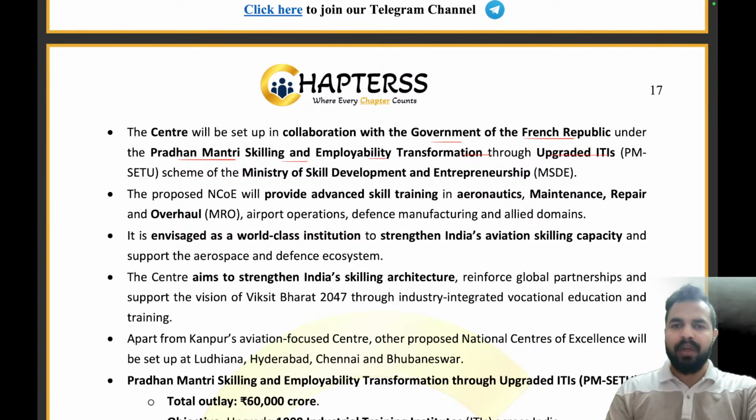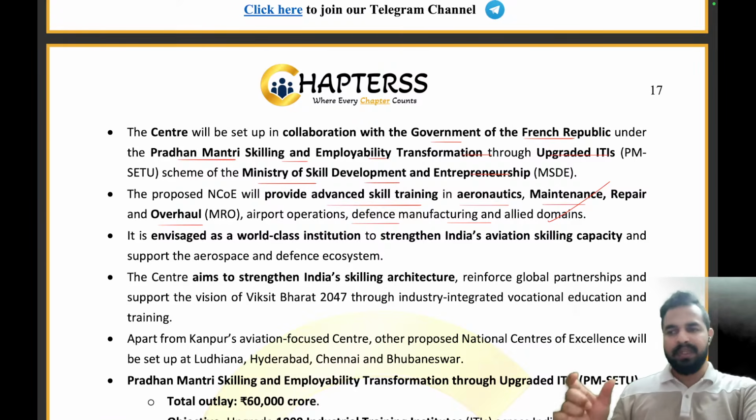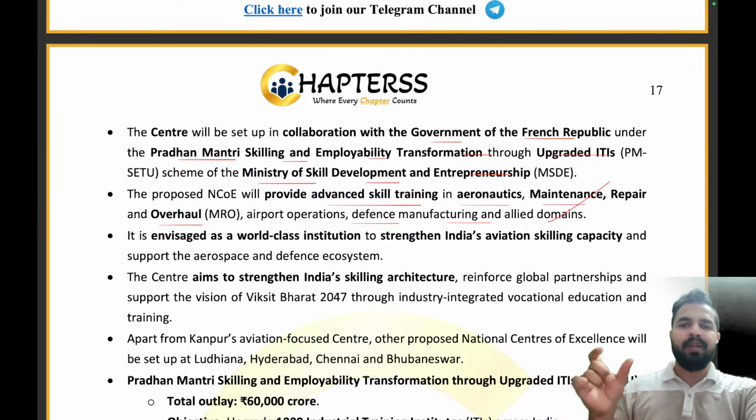PM SETU scheme के under we will be providing the skilling and employability transformations to the people, and this scheme is under the Ministry of Skill Development and Entrepreneurship. The proposed National Center of Excellence will provide advanced skill training in aeronautics, maintenance, repair, and overhaul, airport operations, defense manufacturing, and allied domains. So, my dear friends, we are going to set up a National Center of Excellence, and this Center of Excellence will really help people acquire skills in aeronautics and defense. Defense के अंदर हम MRO, that is maintenance, repair, and overhaul की training देंगे. Then we will have training in aeronautics and airport operations also.